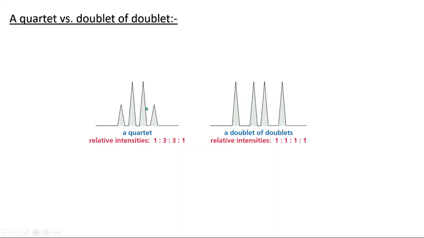From the J value also you will know. In a quartet, the J value will be the same throughout. In a doublet of doublets, this pair will have the same J value and this pair will have the same J value, but between these two peaks there will be a different J value.